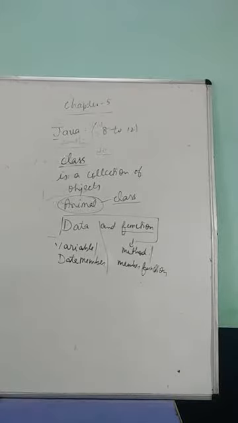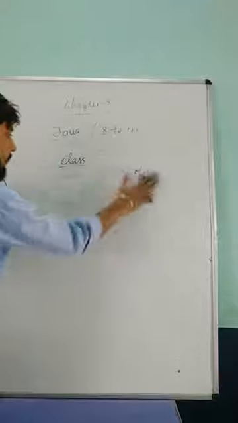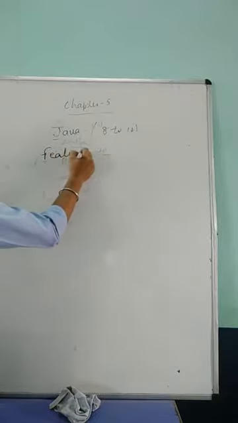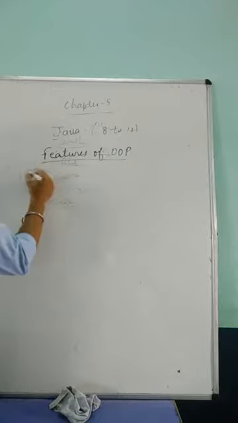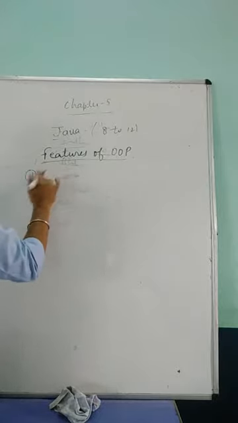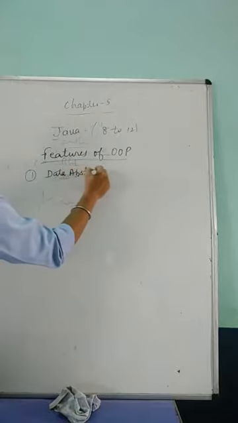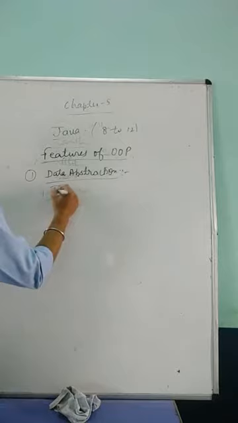Now, we will discuss the next part, that is the features of object-oriented programming. The first part is data abstraction. So, what is data abstraction? I will write the definition here.